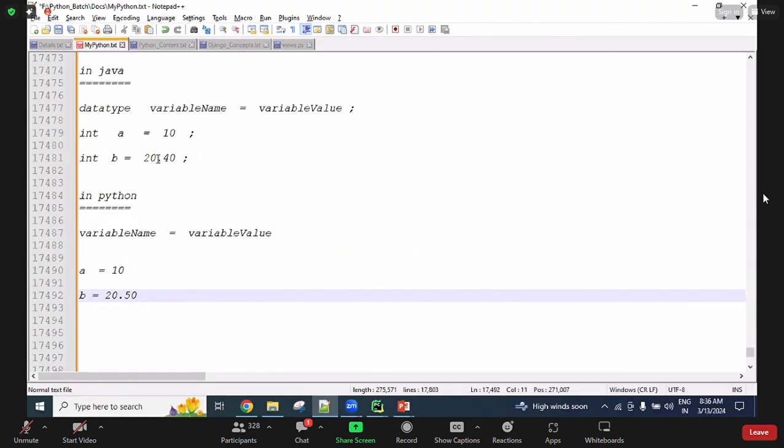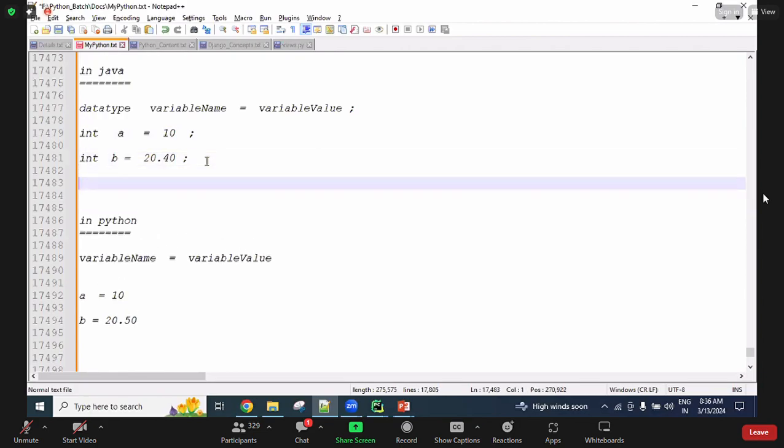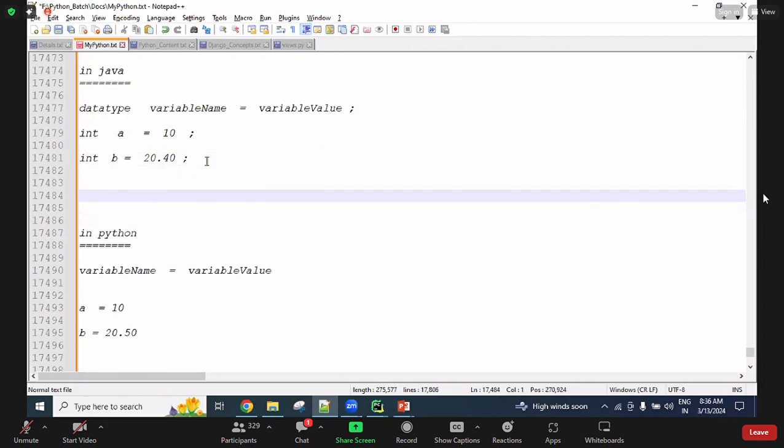All of you clear? But in Java, before assigning the value to a variable, we statically represent what type of value is required. That's why this is called static memory allocation, and that's why we can say Java is a static programming language, guys. Correct? And there is one more reason why Python is in demand, why learners and developers nowadays choose Python.